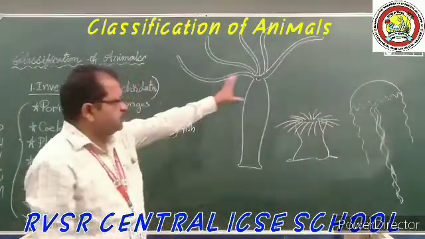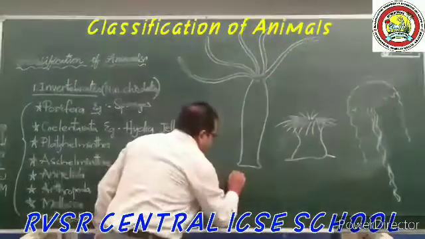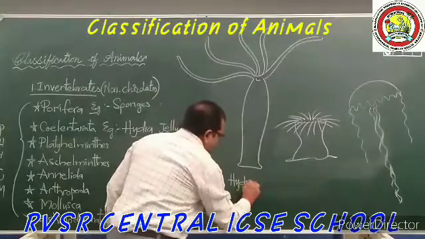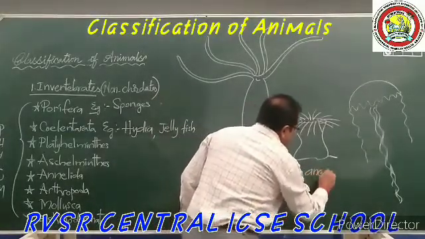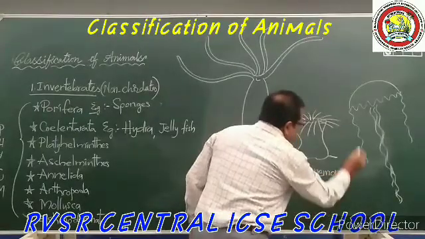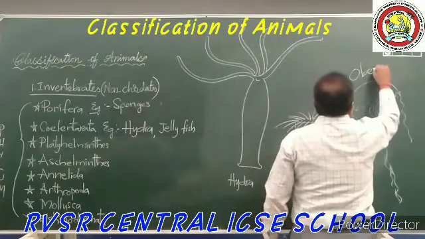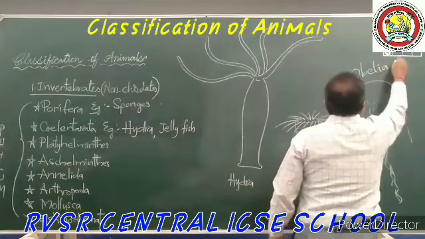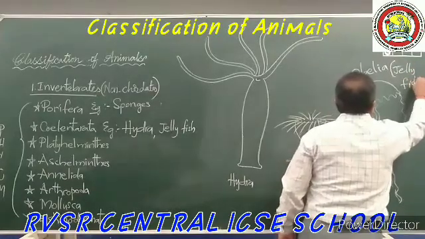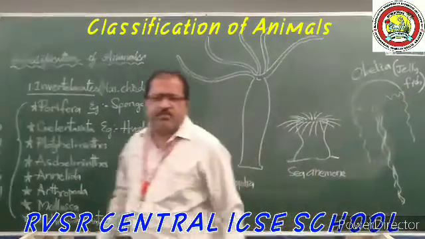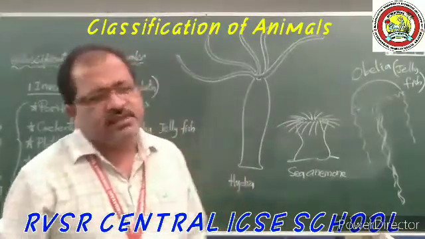So these are the best examples for the phylum Coelenterata. This is hydra, this is sea anemone, this is Obelia, or we can say jellyfish. It's not a fish, remember, it is a jellyfish. These are the best examples for Coelenterata.